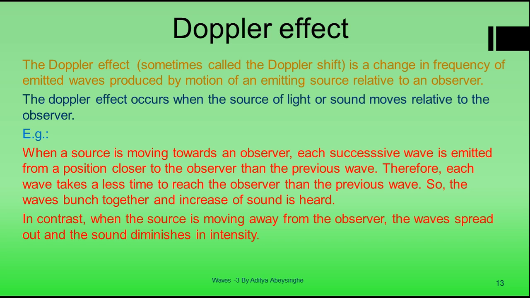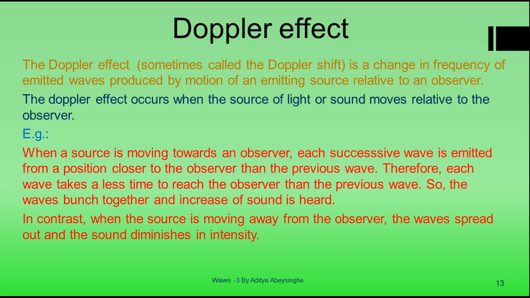Now when the train is approaching you, if the first wave is emitted at a distance of 4 meters, the second wave is emitted at a distance of 3 meters. The distance between the second wave and the observer is less than the distance between the first wave and the observer. So you can hear that the sound is much higher, or the intensity is high, when the train or the object in which the sound is emitted is approaching you.